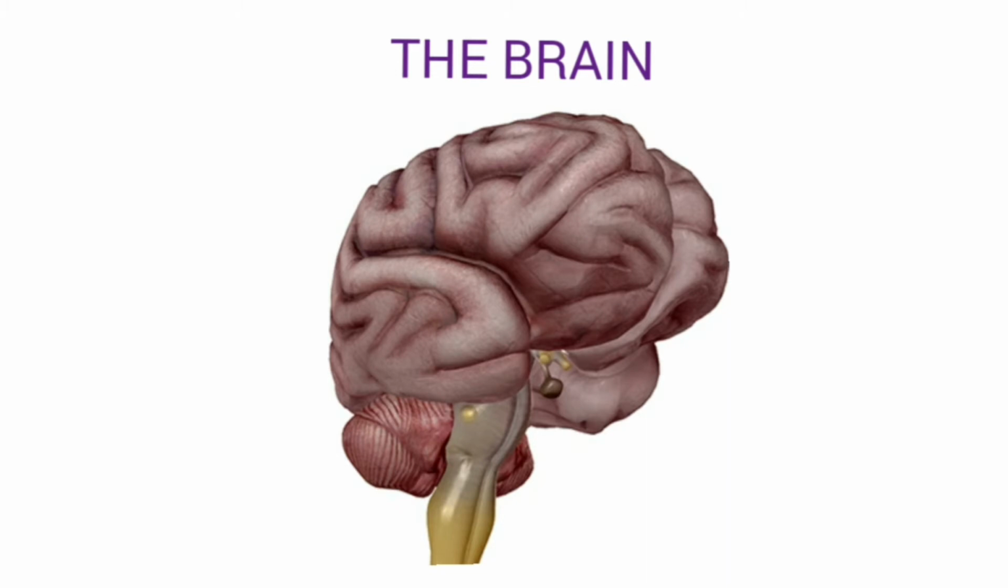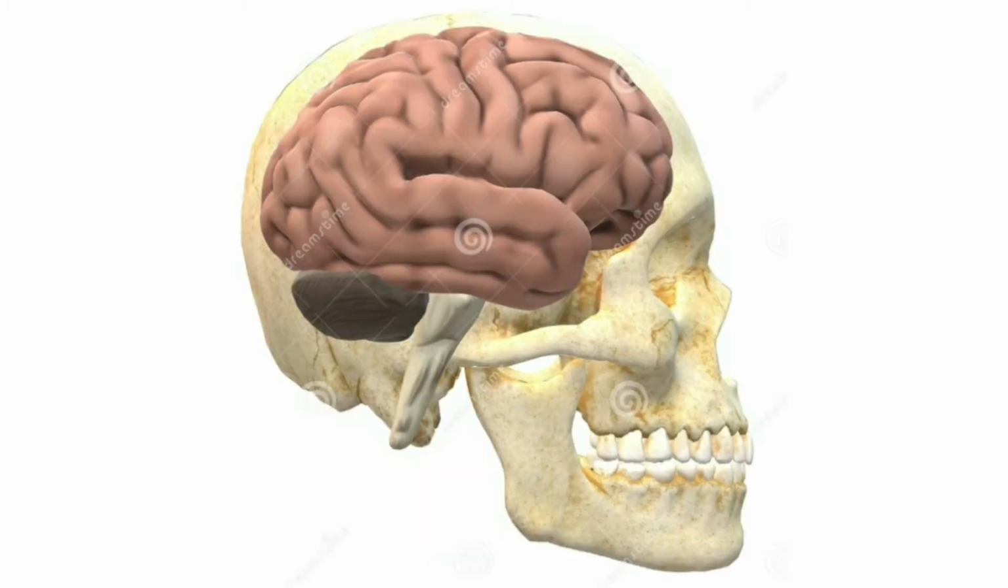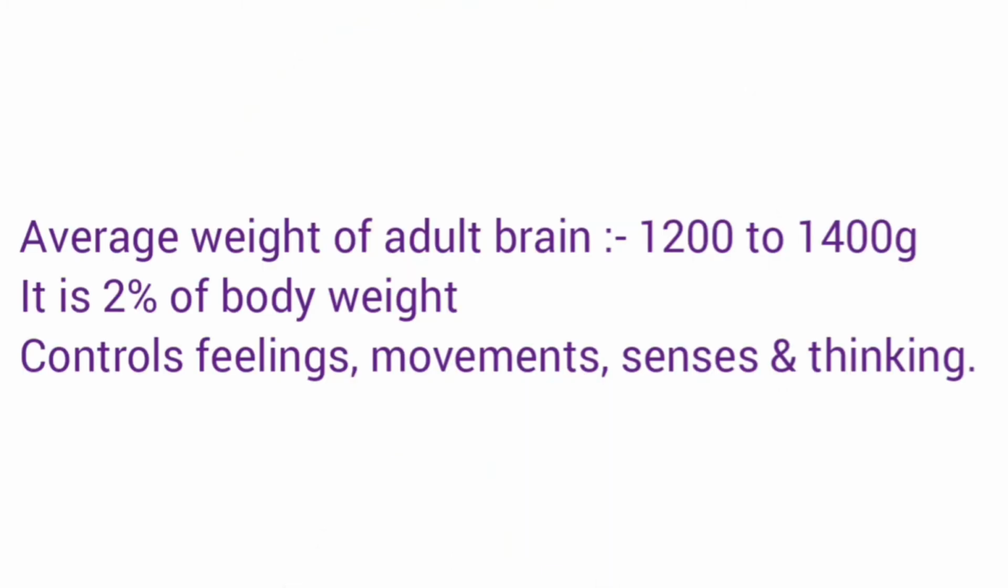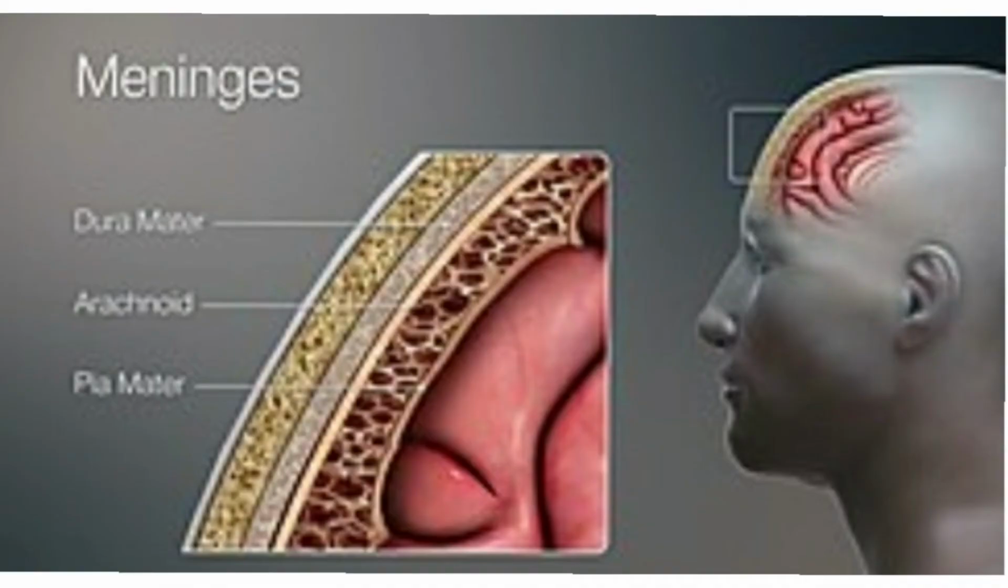The brain is the main control center of the central nervous system. The human brain is a highly developed organ and it is situated in the cranium of the skull. On an average, an adult brain weighs about 1200 grams to 1400 grams and it is about 2% of the body weight. It controls feelings, movement, and senses. It also controls your thinking. The brain is enveloped by three membranes called the meninges. The membranes have a fluid and that fluid is called cerebrospinal fluid.